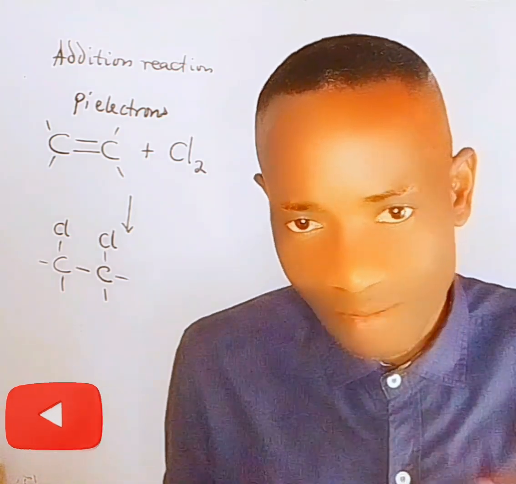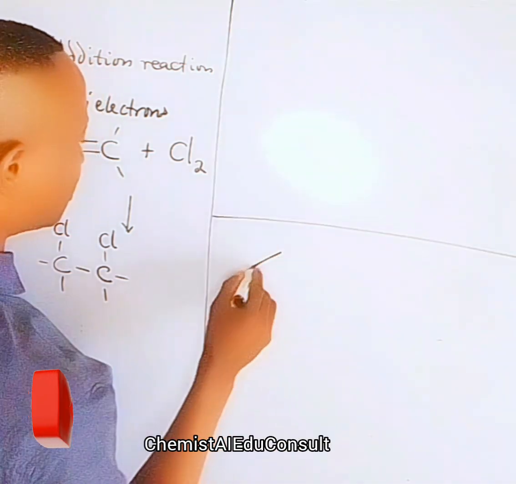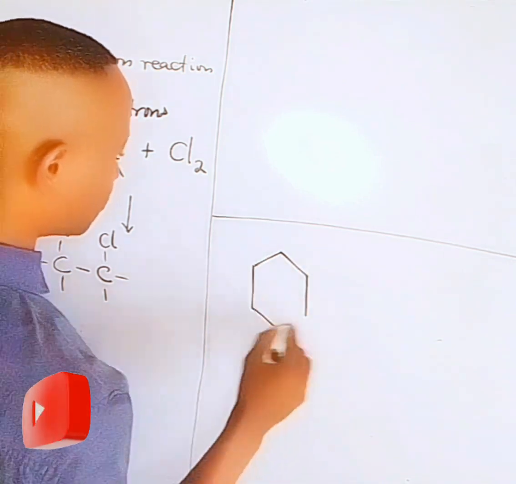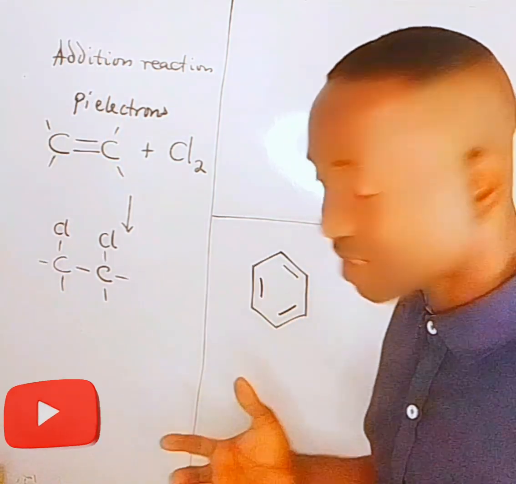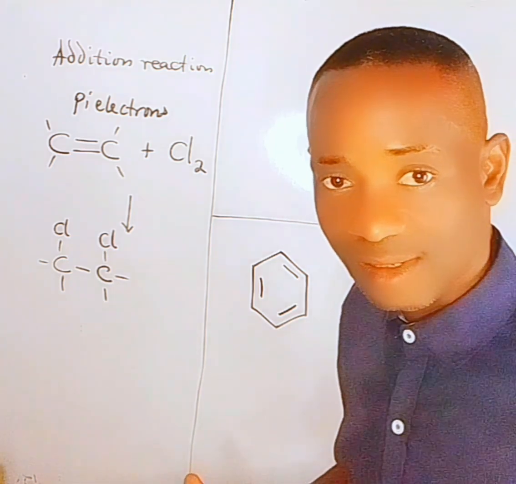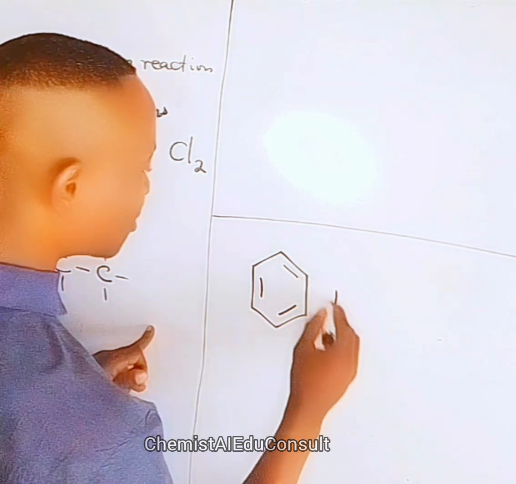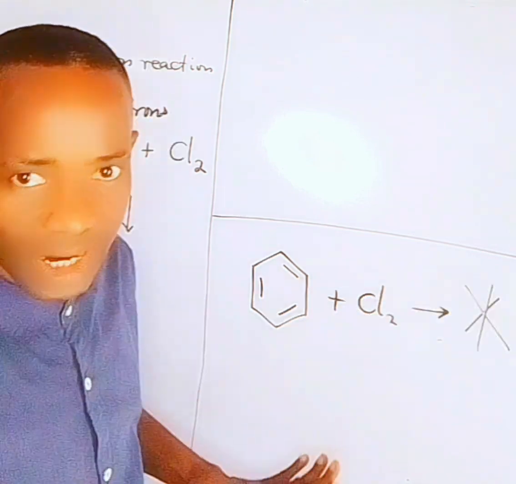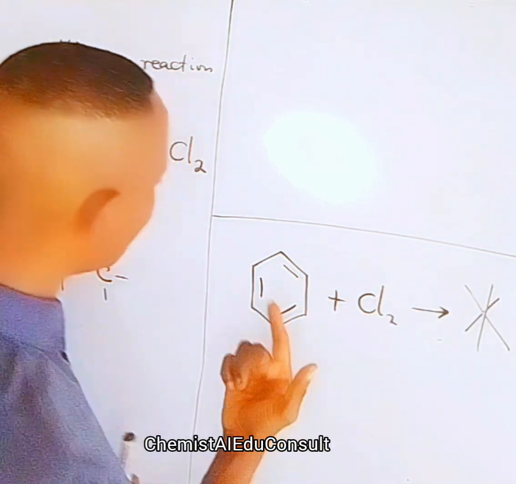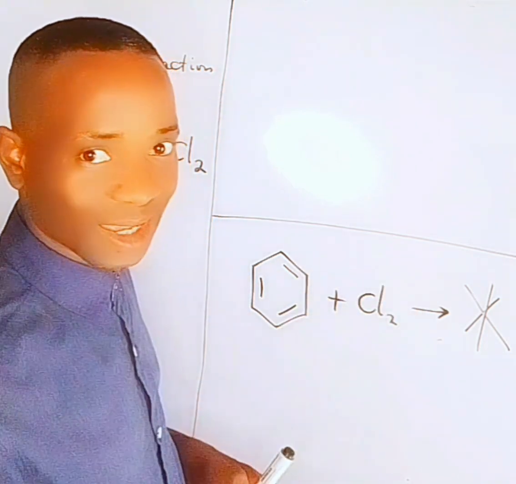Now let us look at benzene that also has pi electrons. This is a benzene structure. And of course, benzene has three different double bonds, meaning that the pi electrons are in excess. So in the presence of chlorine, what happens? Nothing will happen. Why? Does it mean that the pi electrons cannot jump into chlorine again?